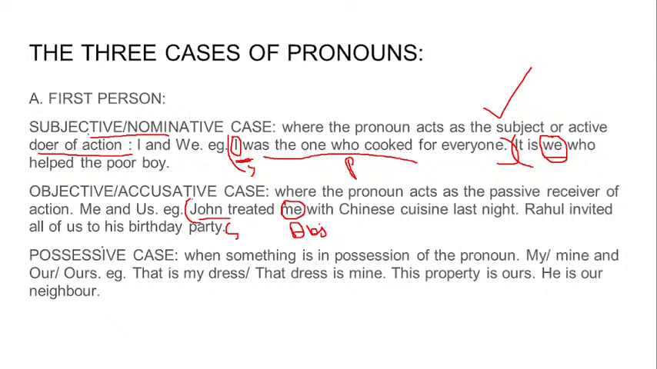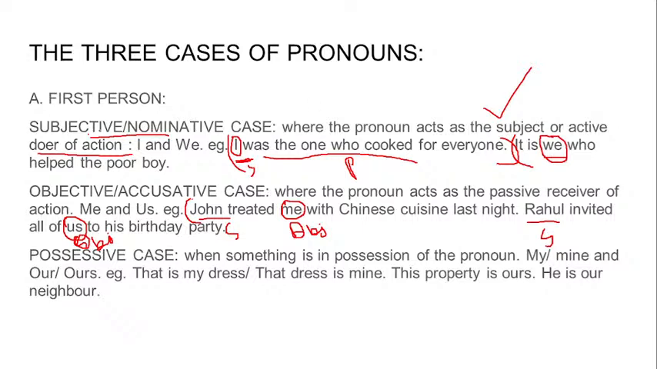Rahul invited all of us to his birthday party. See, us, because it is plural. That means our friends, gang, or anything, so that is more than one, that is plural. And here, us is the object. We are the receiver of the action. We are receiving the action. We are not performing the action. Here, John is the subject. Here, Rahul is the subject. They are all performing, but we are the receiver of the action. That is why it is the objective case, and we are using me and us.